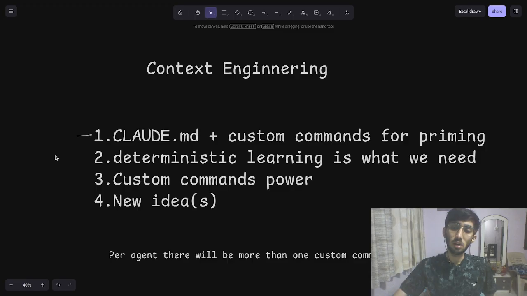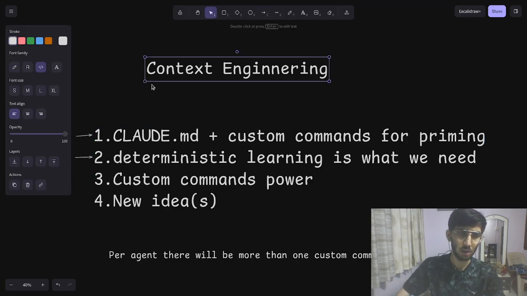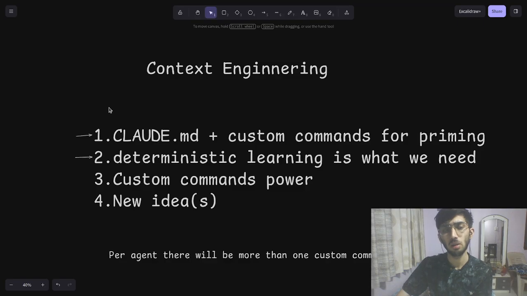Yeah, deterministic learning is what I need. I think that if I stick to deterministic learning, I would have a much better outcome, even if it takes time, and worst case whatever I learn goes to waste or eventually gets solved. But I would still stick to deterministic learning as much as I can.